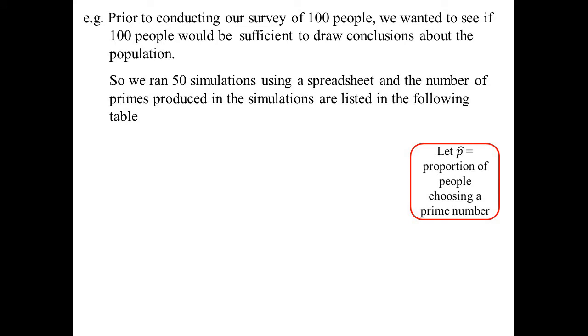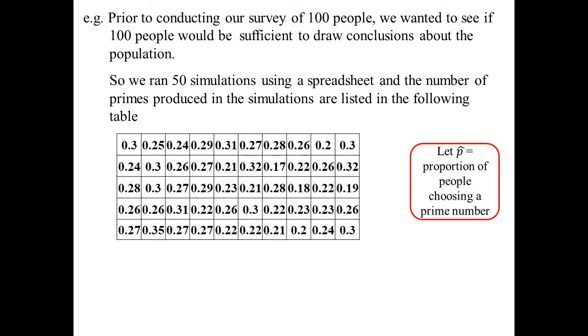Here's this example then. Prior to our survey of 100 people, we wanted to see if that would be a big enough sample to go and draw conclusions about our population. So we ended up running 50 simulations using a spreadsheet. Now, p hat is going to represent the proportion of people choosing a prime number, and in our 50 simulations, that's what we ended up with for p hat.